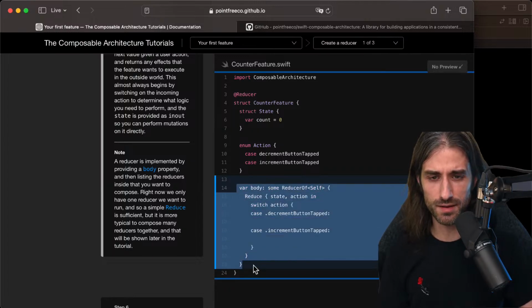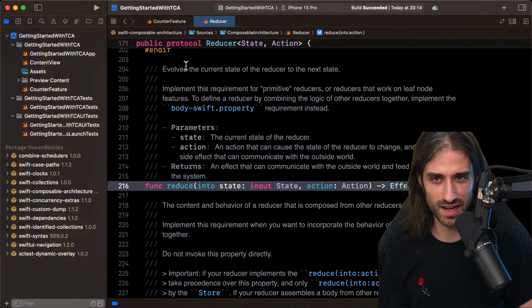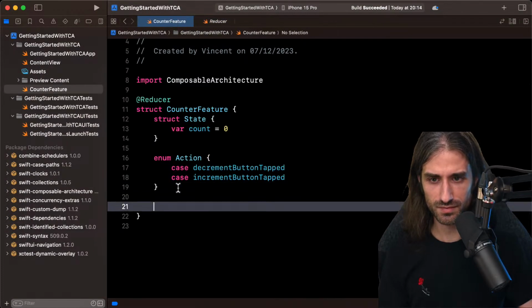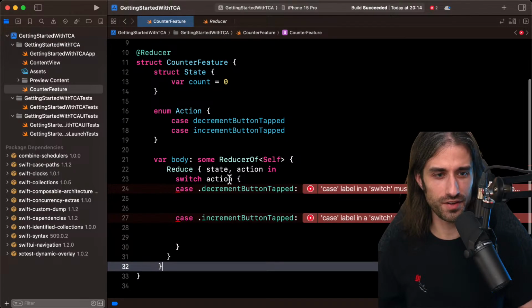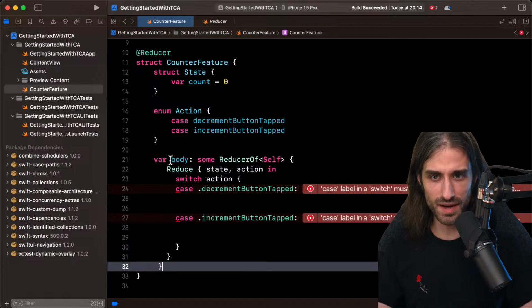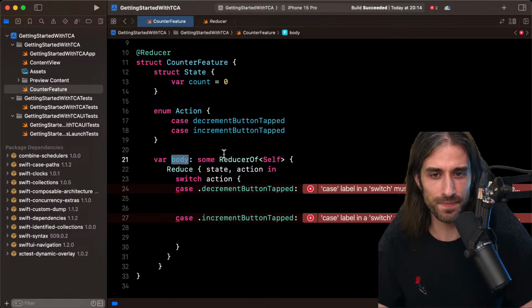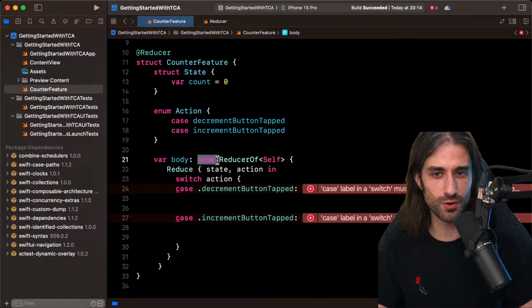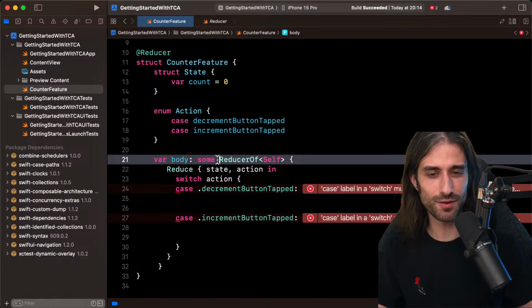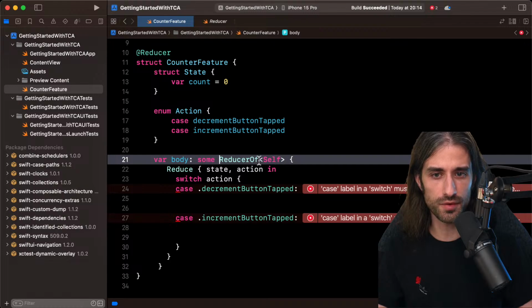So I'm going to copy and paste because I will not remember everything after just glancing at it. Okay, I've pasted the code. So we can see first some inspiration being taken from SwiftUI by this use of the term body. We can see that even the fact that there is an opaque type, so with some, it kind of serves the same purpose. And so we have a reducer of self.